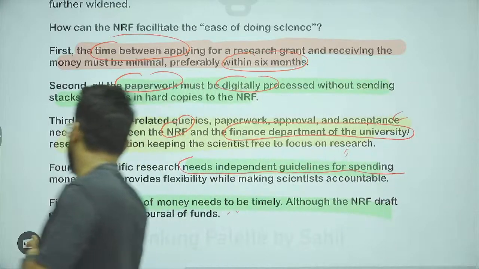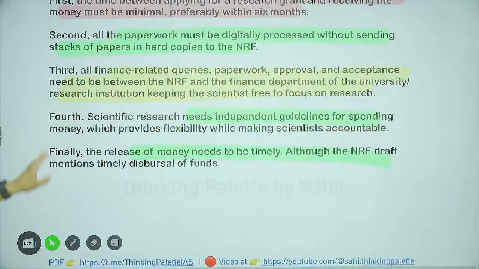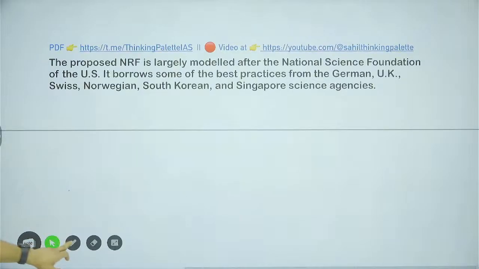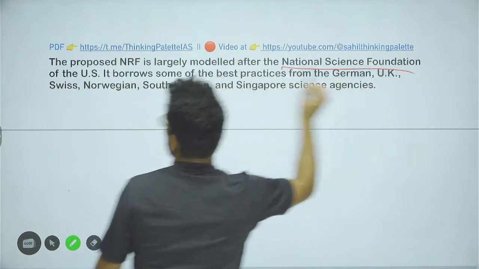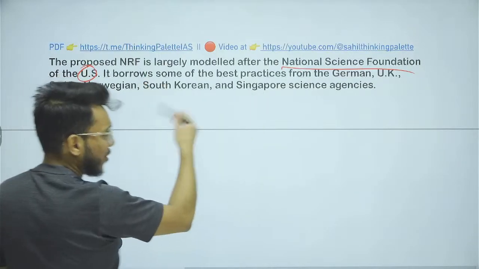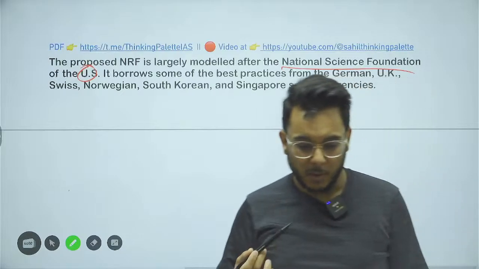So these are all the things that need to be kept in mind. And if all these things are done, then effective ease of doing science will come in India. And this proposed body, NRF, is actually modeled on the National Science Foundation in the USA, and similar institutions in Germany and the UK. In these countries, such institutions have been effective. So that is all about this.